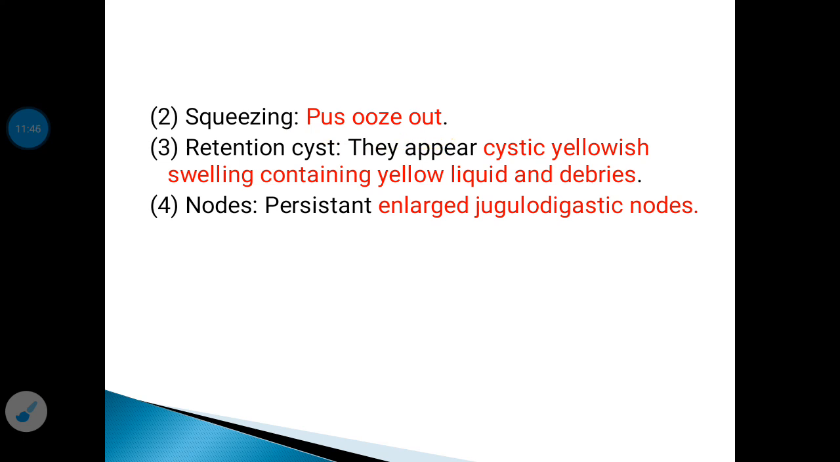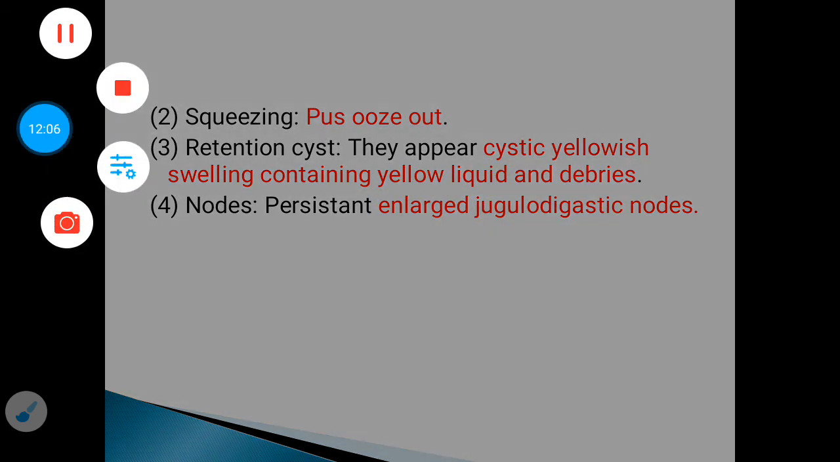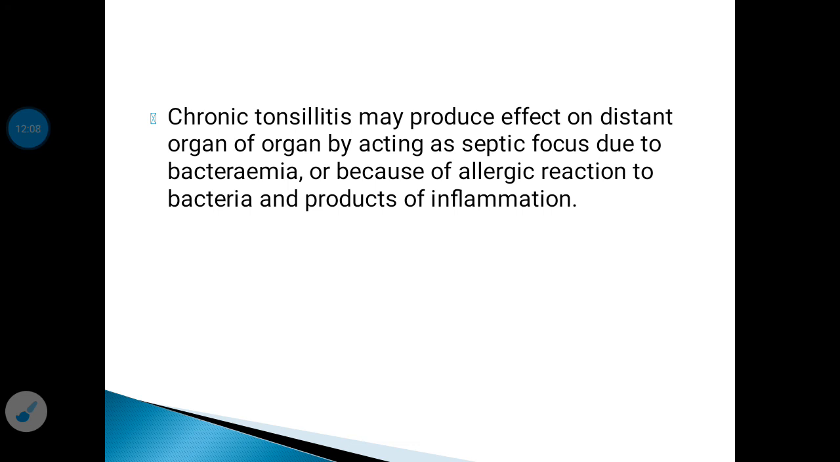On squeezing, the pus will ooze out from the tonsils. There may be development of a retention cyst, which appears as a cystic yellowish swelling containing yellowish liquid and debris. And on examination of the neck, persistently enlarged jugulodigastric lymph nodes will be there.